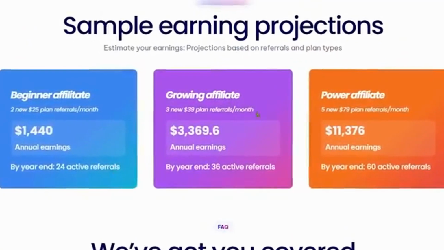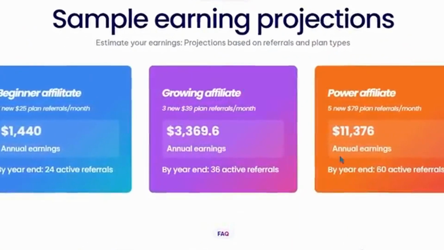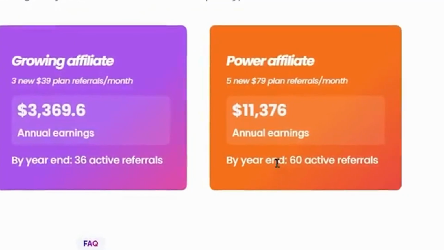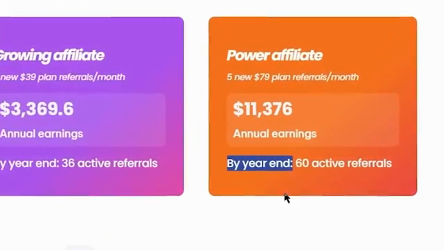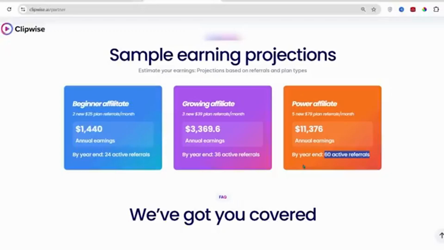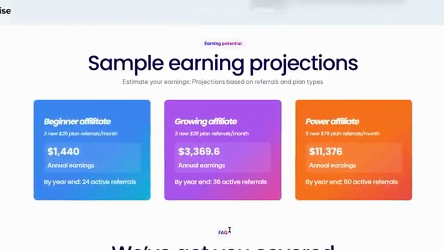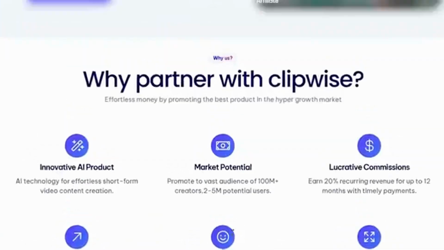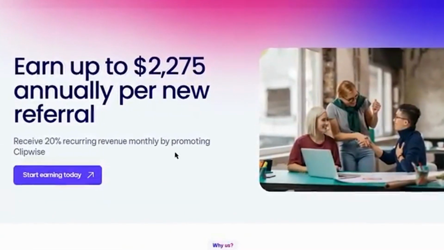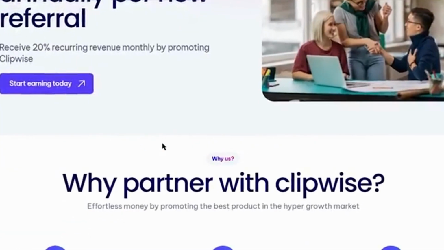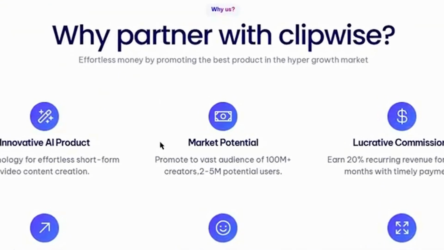You can see that this earning projection is for beginners only who are just starting to promote the Clipwise AI tool, because it has only taken into consideration up to 60 members. There are affiliates who are promoting this AI tool and have got hundreds and thousands of referrals on their account. So even if you get only 100 referrals, which is really easy to get in a year if you follow the method that I will be showing you today in this video.